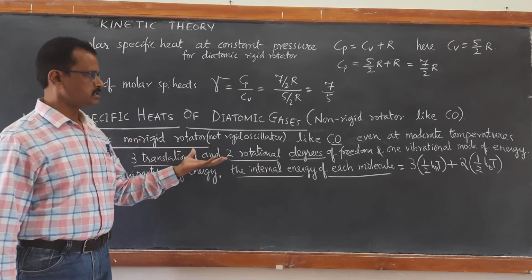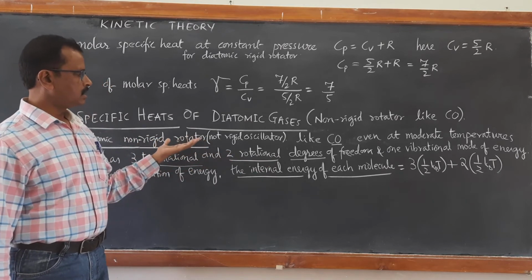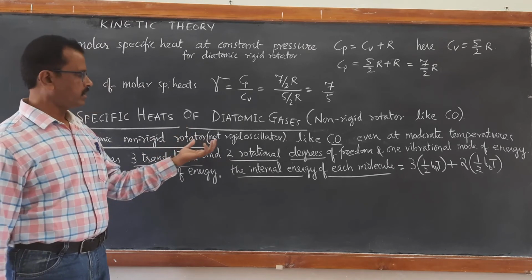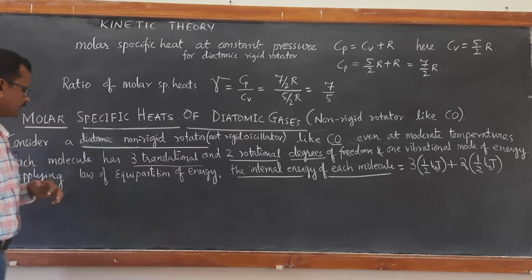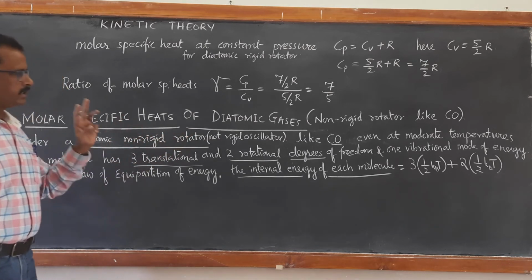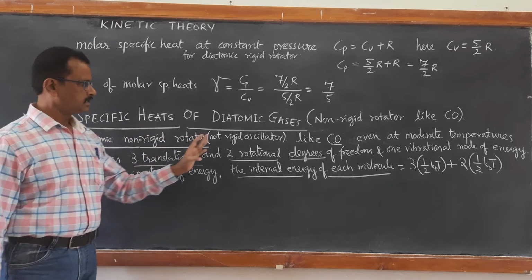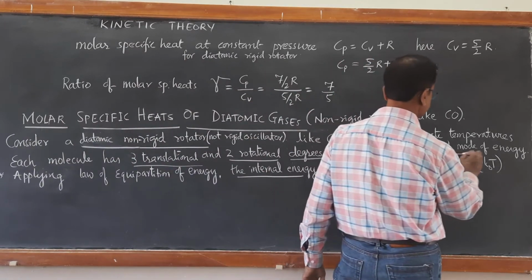Such a molecule is called a non-rigid oscillator, or non-rigid rotator. So for such a non-rigid oscillator, in addition to 3 translational and 2 rotational, it will have 1 vibrational mode of energy.